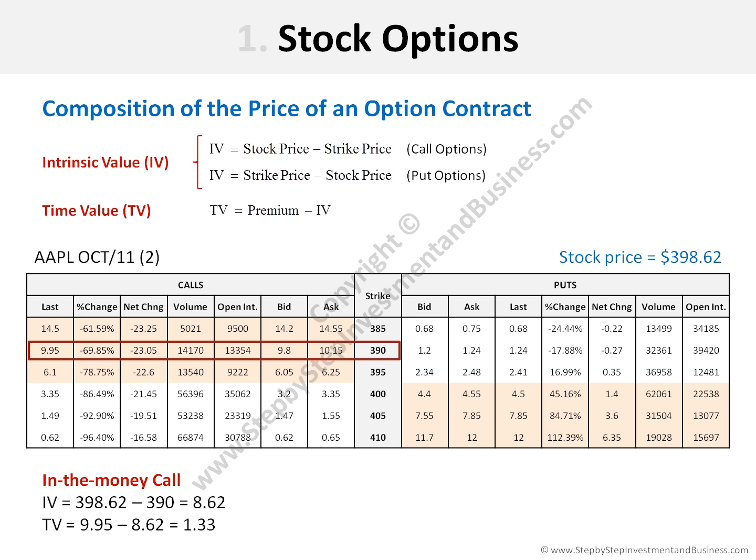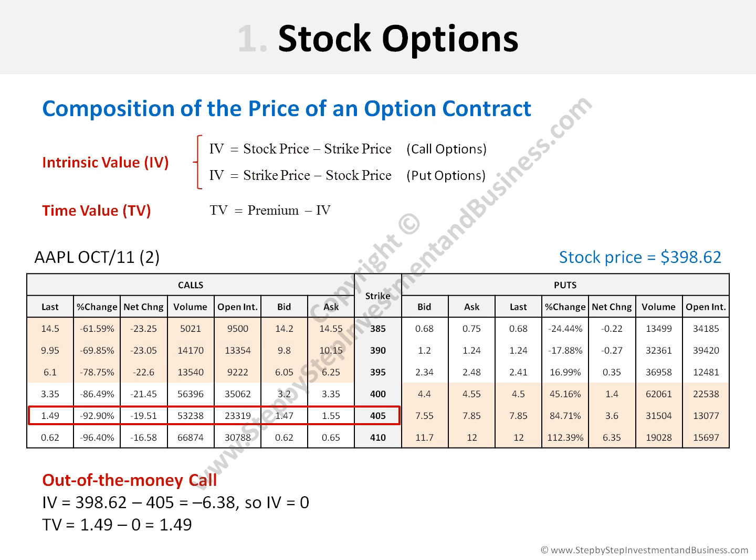This means that the call option with a strike price of $390, whose premium is $9.95, has a component of $8.62 of intrinsic value and a component of $1.33 of time value.